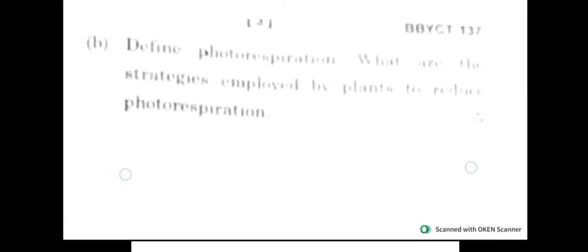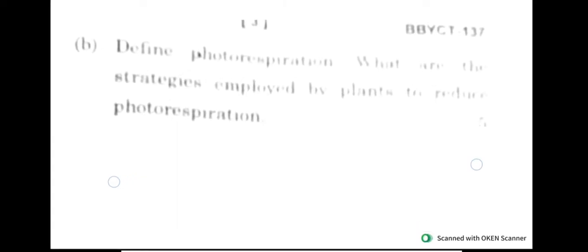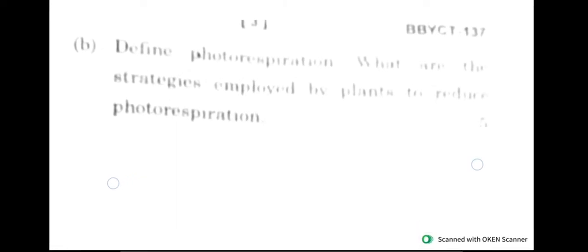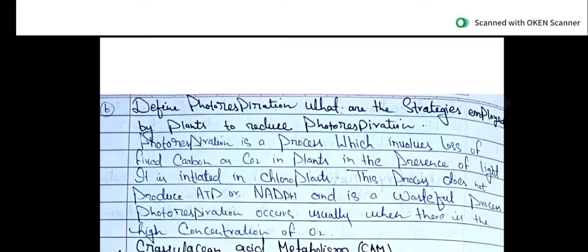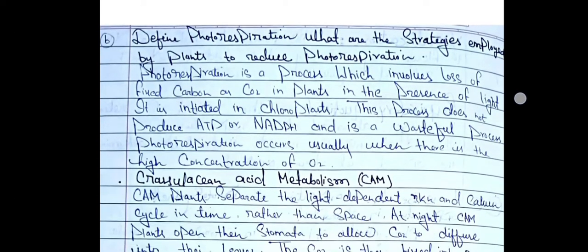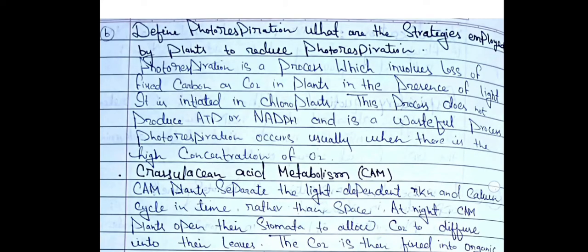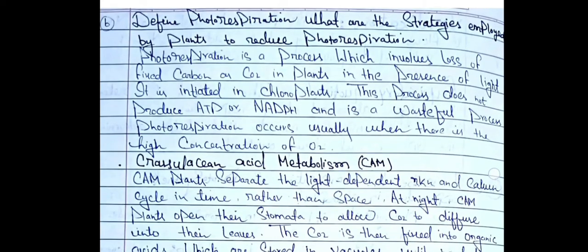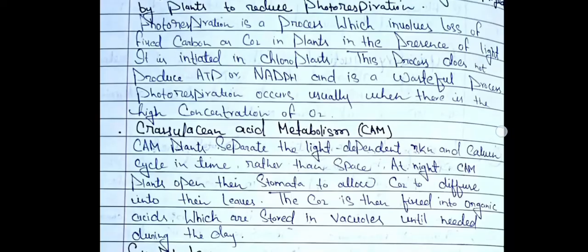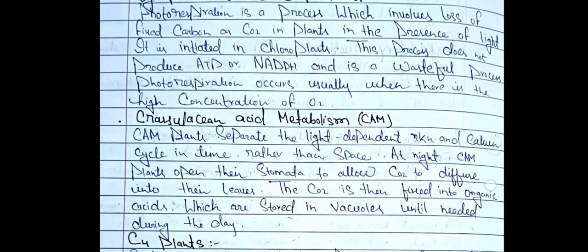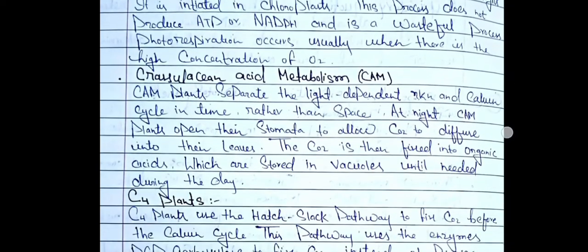And question number 2B: define photorespiration. What are the strategies employed by plants to reduce photorespiration? And this is the answer of photorespiration and the strategies employed by plants to reduce it. You can see many methods.